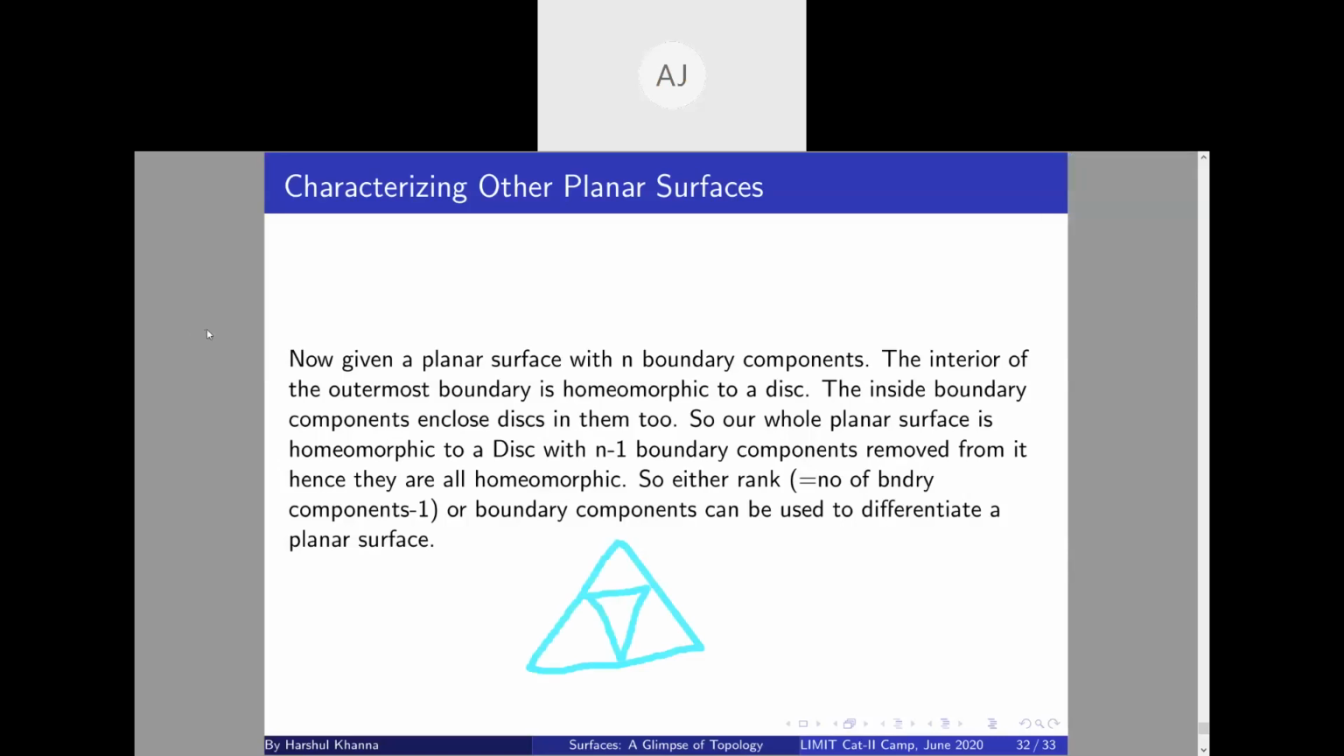So no, this is not applicable to that because we are considering only compact planar surfaces. Compact planar surfaces is the one. So you understand what I'm saying, right? It has to have a finite number of holes.